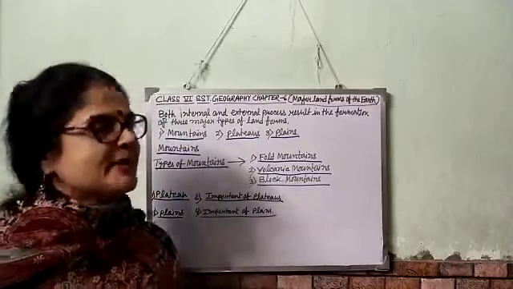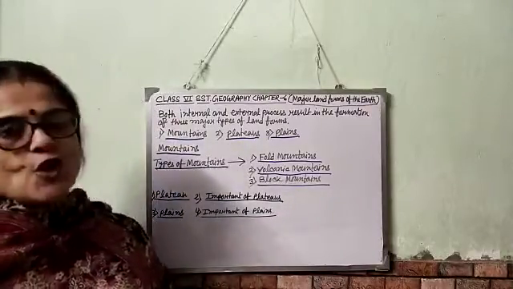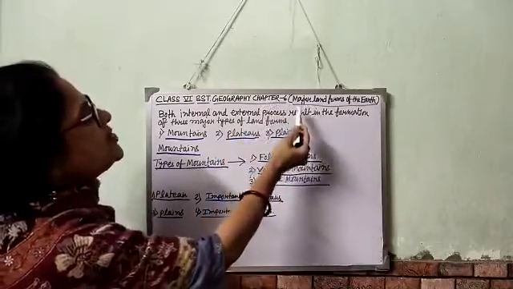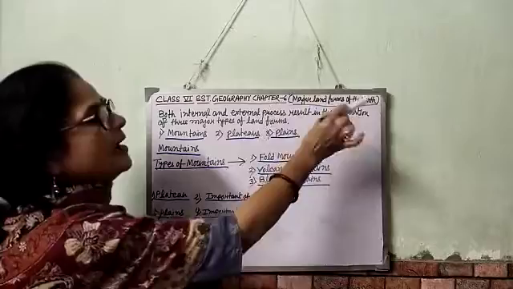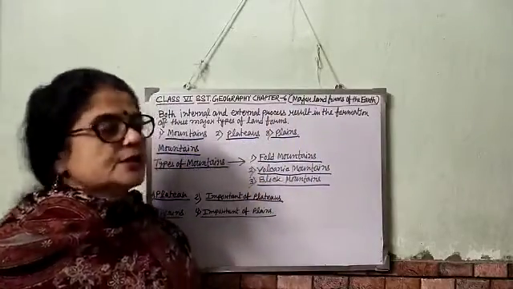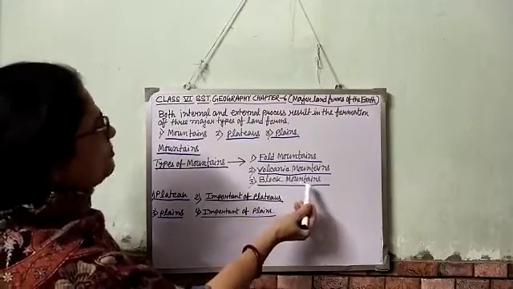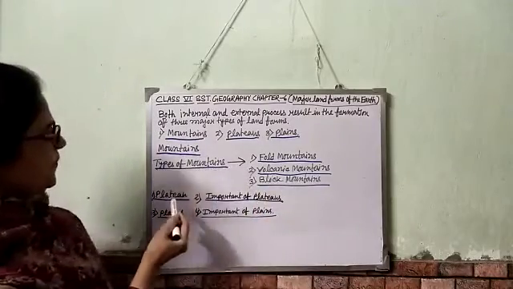Today I am explaining the rest of geography chapter 6, major landforms of the earth. Today I am explaining about block mountains, plateaus, and plains.